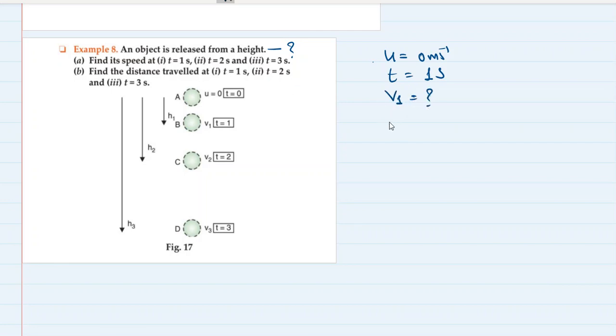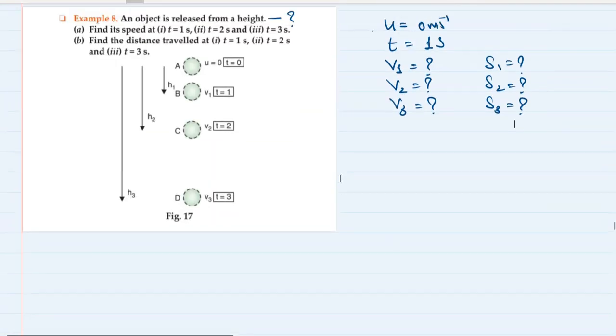Then we have to find v2, the speed after 2 seconds, and v3, the speed after 3 seconds. Then we also have to find the distance traveled in 1 second, s1, and s2 and s3. Okay, what is the acceleration due to gravity? Let me check. No, it's not given.